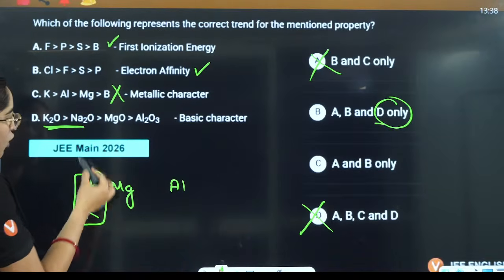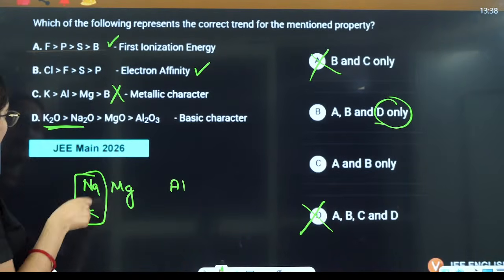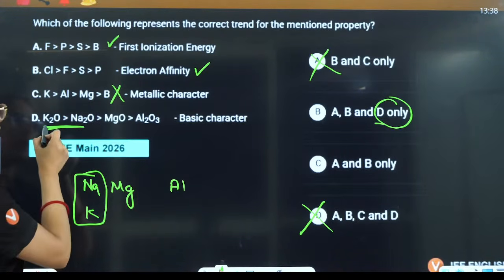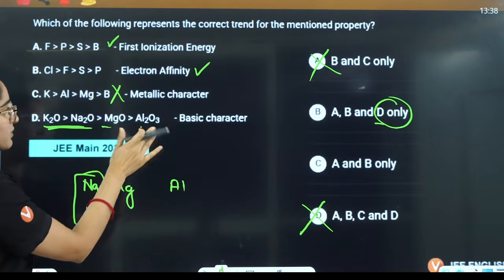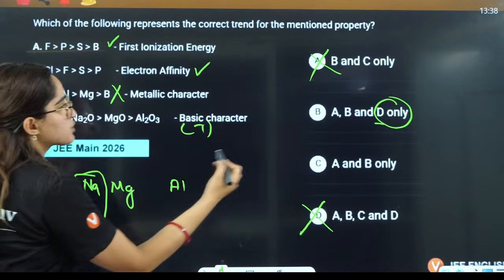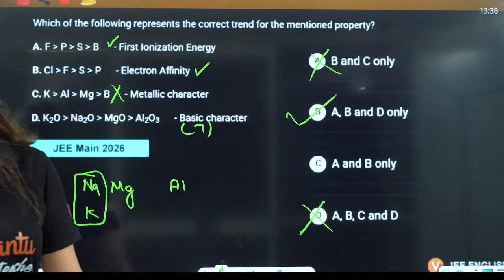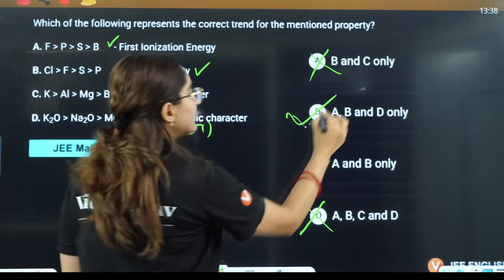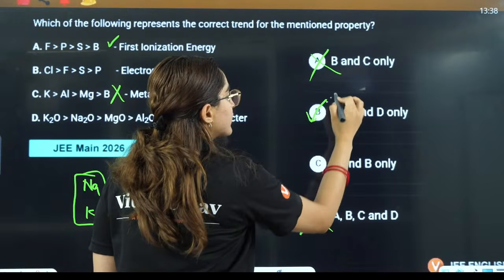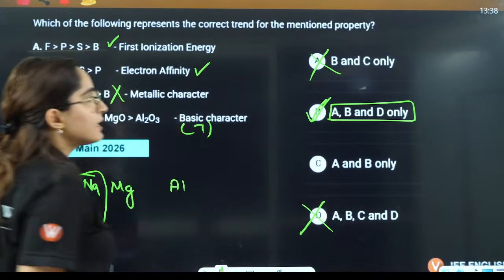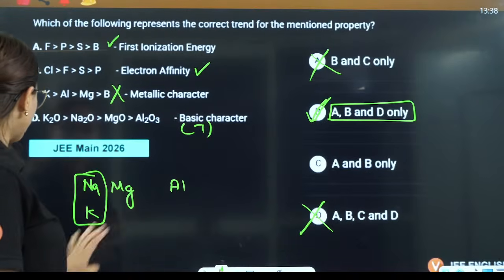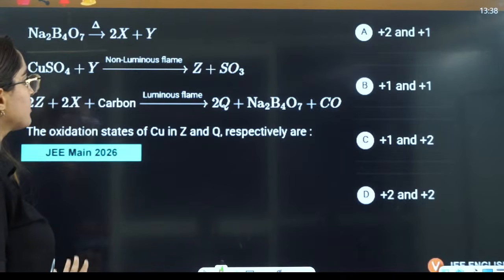And out of this also, down the group metallic character increases, so potassium will have more. Potassium, then sodium, then magnesium, then aluminium. This is absolutely correct. So the answer will be A, B, D. Okay, understood? A, B, D, that is option B will account for the correct answer here. Right? So they have asked you 4 properties in this one question.